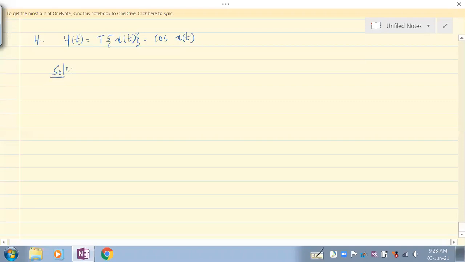Solution. The first property that we are checking is linearity. I've told you when we look at linearity, what do we consider? The response to x of t is cos x of t. So cos x of t is like cos theta, where theta is your x of t.